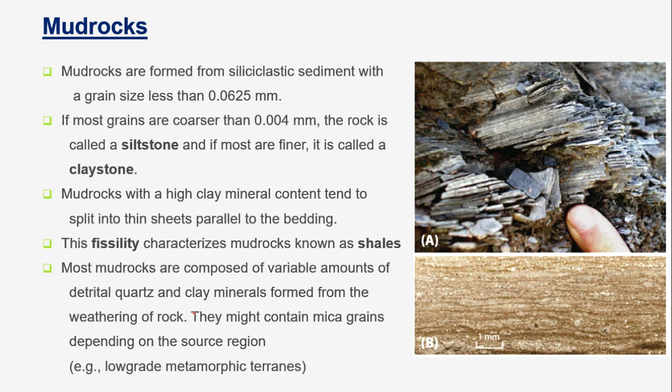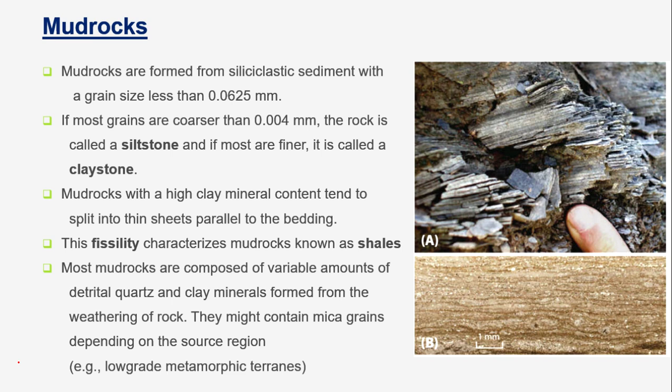So in the grain size part of the sedimentary texture, we have already seen that the grain sizes of the different sedimentary rocks are divided into four types. That is, the coarse one is called the gravel, then we have sand, then silt, then clay. That is, the rock with 1 by 16 to 1 by 256 millimeter grain size,